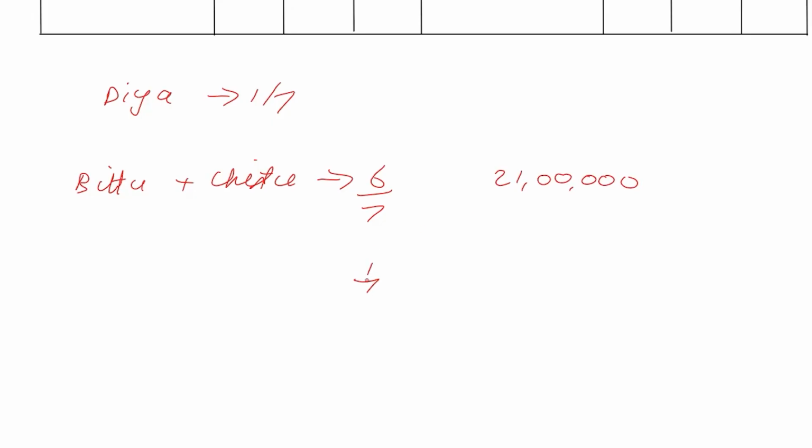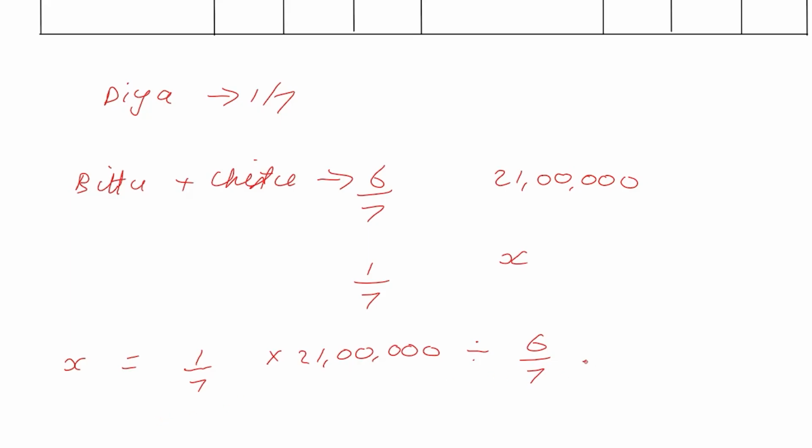1 by 7 corresponds to x. We use the unitary method to calculate. A lot of textbooks give you a formula, but this is common sense. Simply use the unitary method. So I'm going to do 1 by 7 into 21 lakhs divided by 6 by 7.